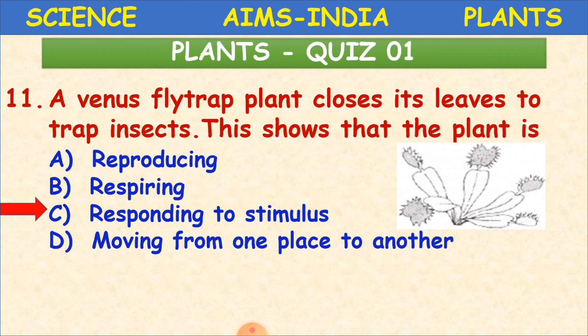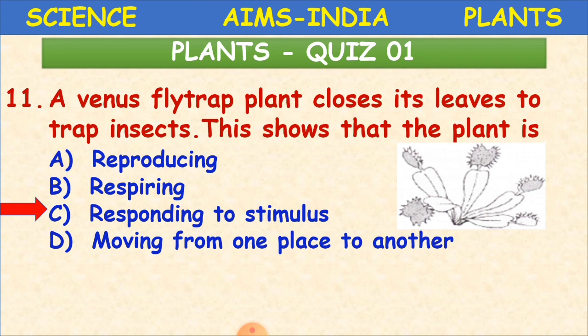Okay, children, stimulus is nothing but a reaction for an action. Suppose for example, here in the insectivorous plant, this Venus flytrap is closing its leaves to trap insects. When the insect is coming near the leaf, it is closing the leaf and taking it as food.